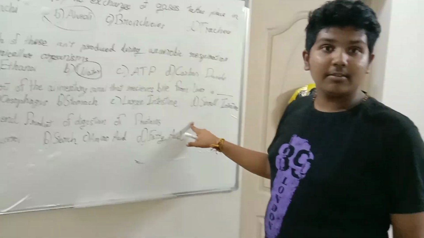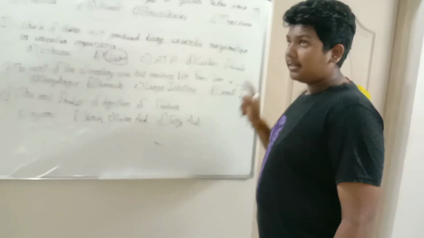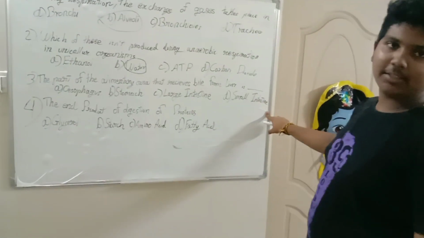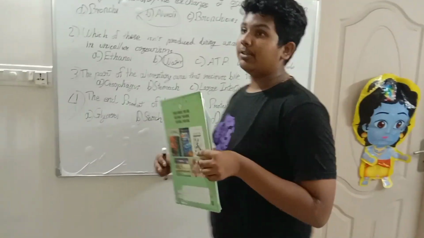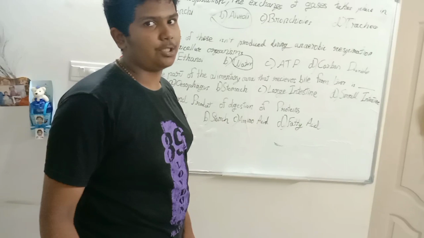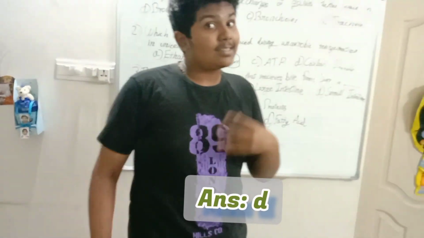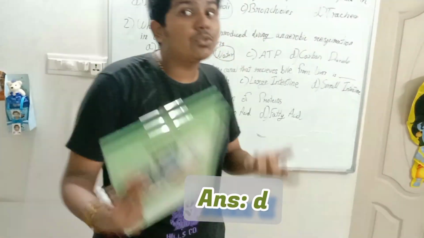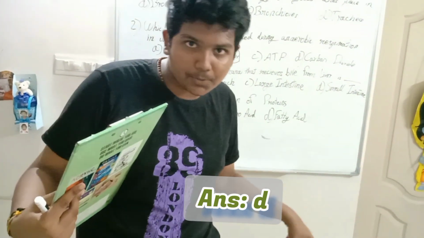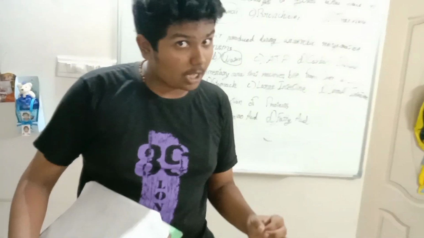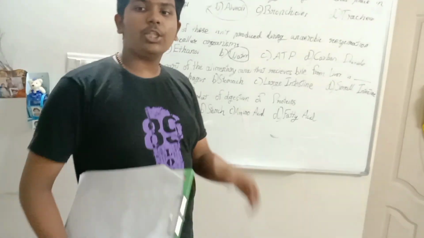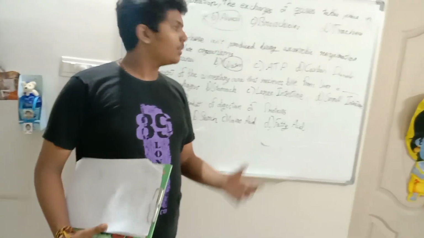Large intestine, we'll keep that for the last. Small intestine. Now small intestine is responsible for main digestion, and also absorbing carbohydrates, proteins and fats. So what helps in all this?